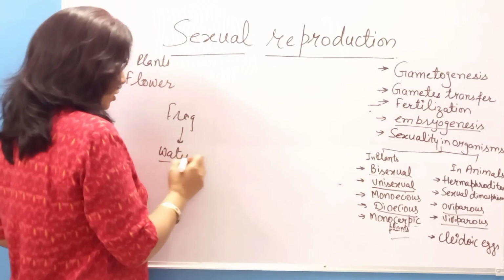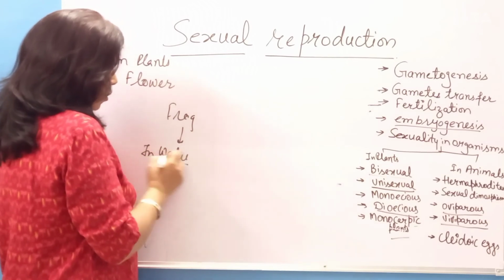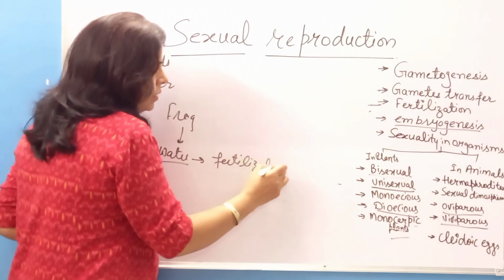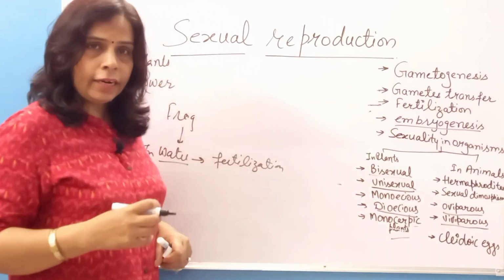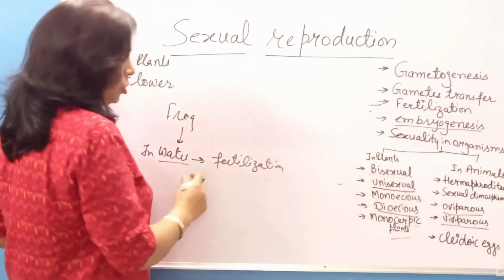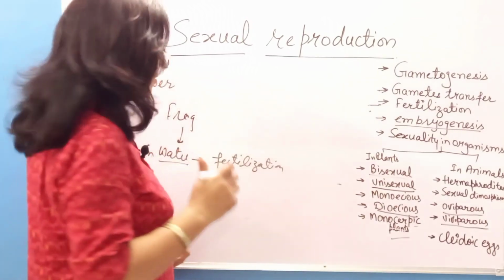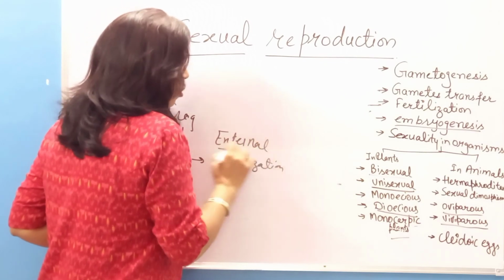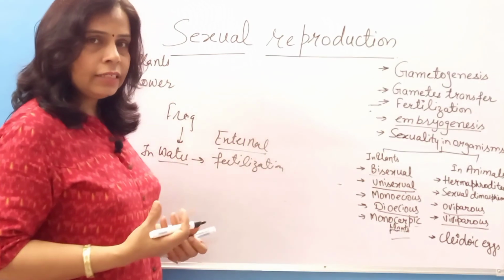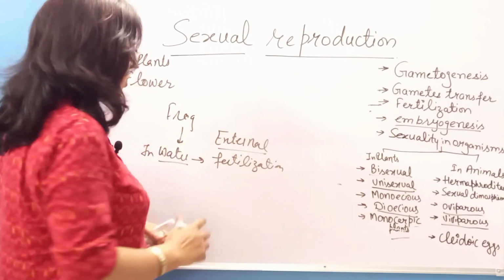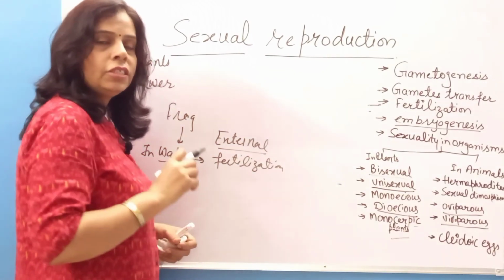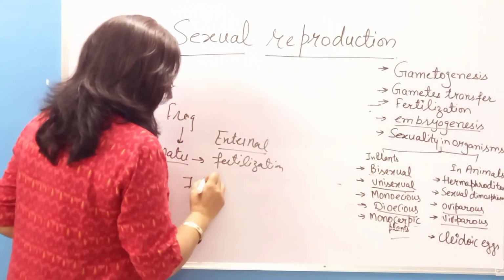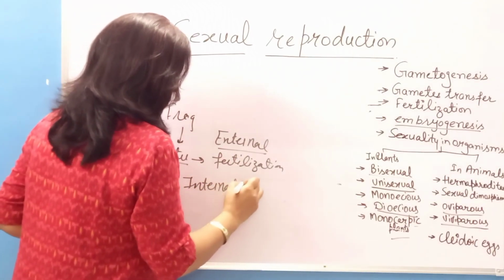So fertilization takes place in water, not inside the body of the organism. That kind of fertilization which takes place outside the body is known as external fertilization. But if I am talking about a human being, the fertilization takes place inside the body. That kind of fertilization which takes place inside the female body is known as internal fertilization, right?